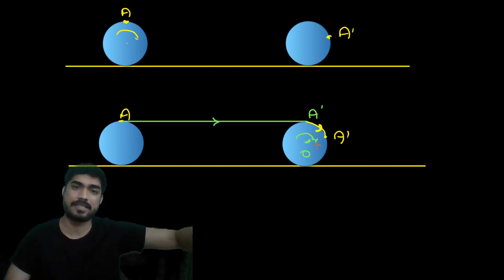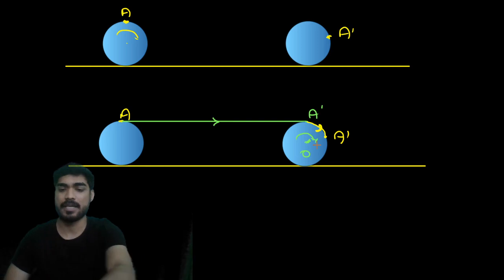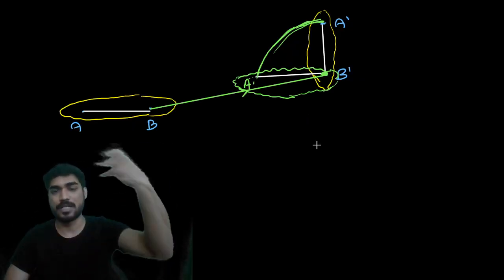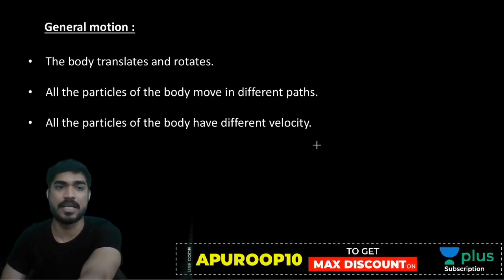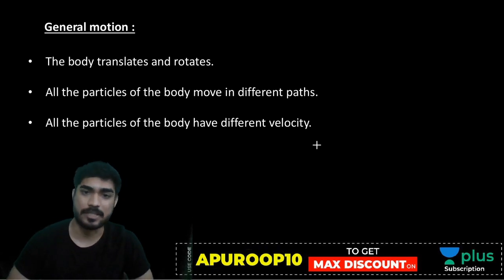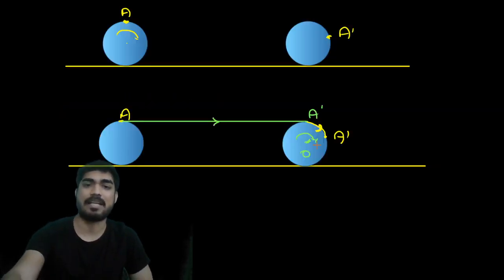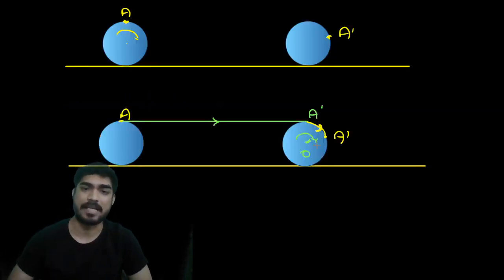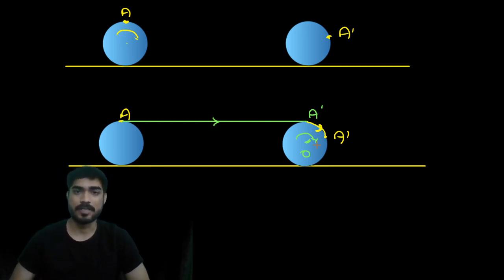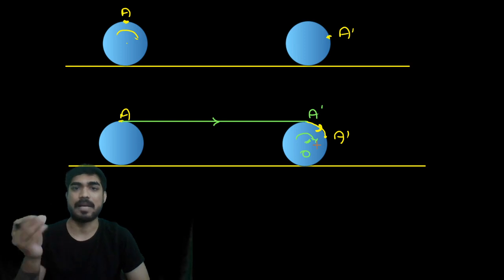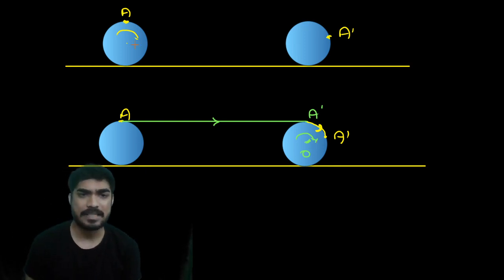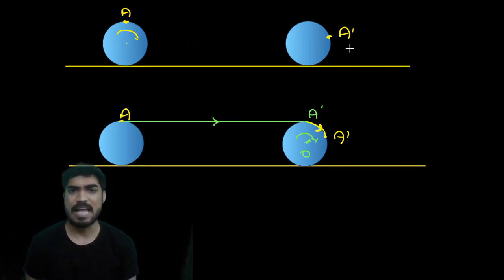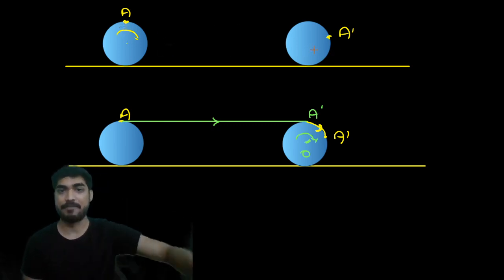Motion of a wheel is translation plus rotation. This is general motion. Any motion can be divided into translation plus rotation. Every particle will have a different velocity and a different path. Is it clear to you? Let me give you an example. If you look at the center, the center will have a straight path. But point A will have a curved path like this.